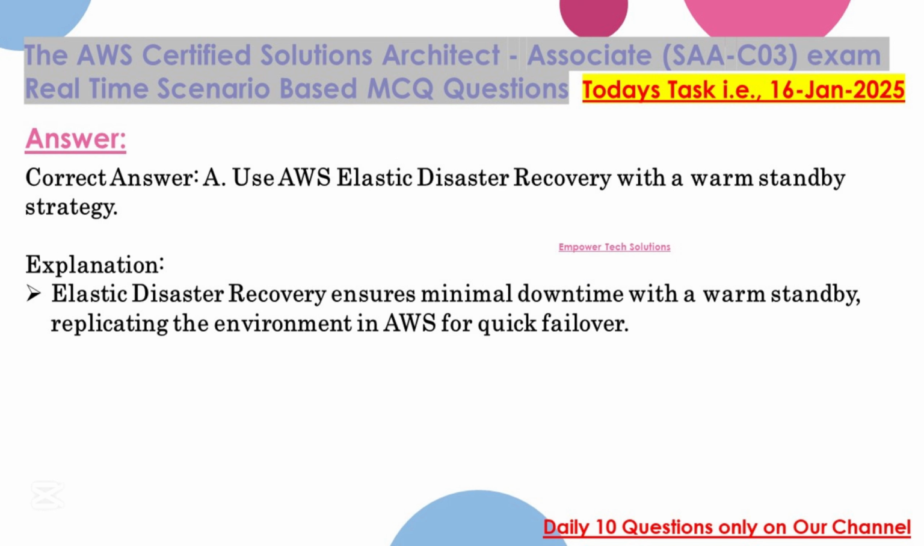Correct answer: A. Use AWS Elastic Disaster Recovery with a warm standby strategy. Explanation: Elastic Disaster Recovery ensures minimal downtime with a warm standby, replicating the environment in AWS for quick failover.